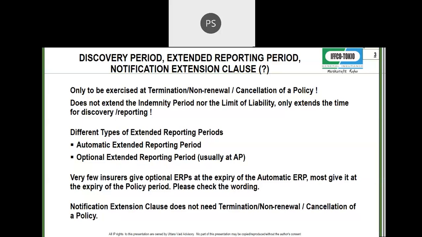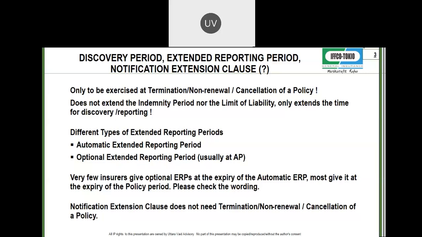So I hope everybody has understood the difference between discovery period, extended reporting period, and notification extension clause. Again, I repeat, discovery period and extended reporting periods will take effect only if the policy is not renewed, it does not exist, it is terminated, but notification extension clause will take effect if the policy is renewed.